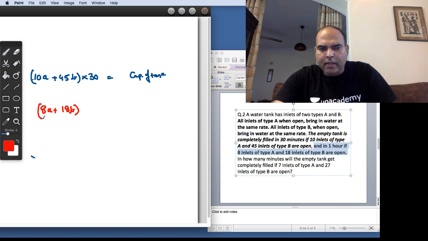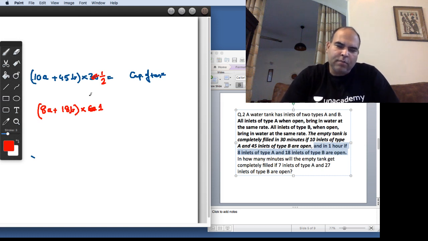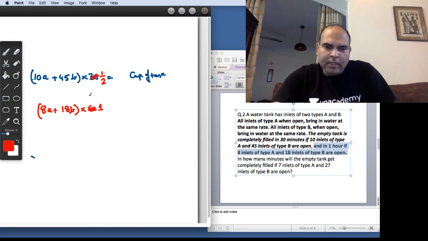Now this is where there's a switch in this question that you should use. Since this is 1 hour, you have an option of using 60 there, or you have an option of using 1 hour here. In that case, this 30 will change to half. And when you do that, this becomes a much superior solution, because the calculations go down drastically. You should be able to see that switch here: instead of switching 1 to 60, it's better to switch 30 to half and move into hours. So this is also the capacity of the tank.